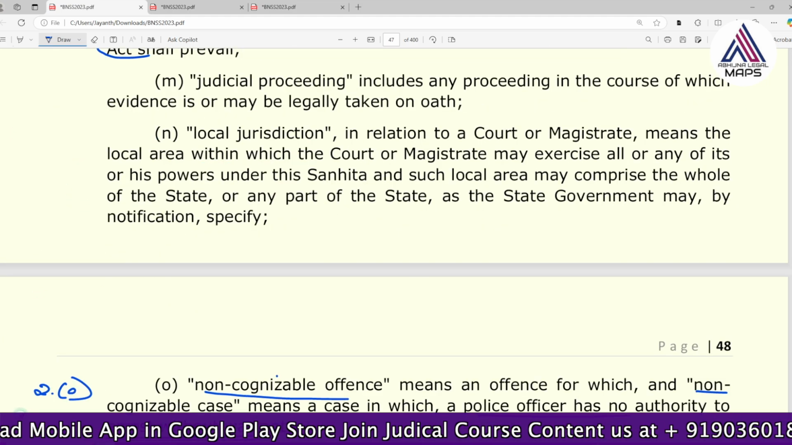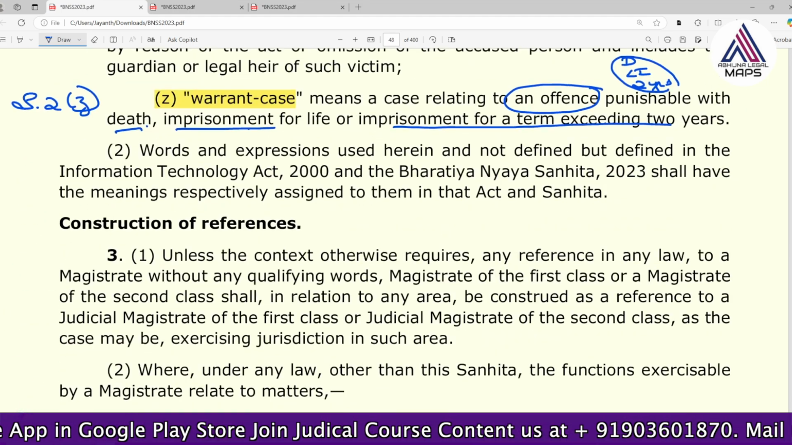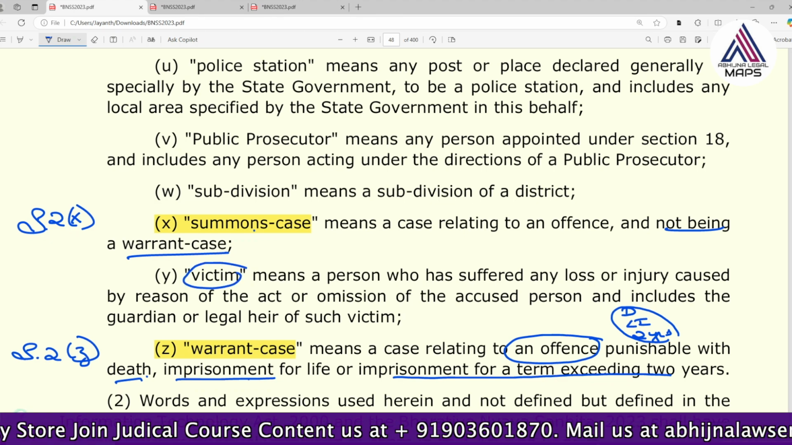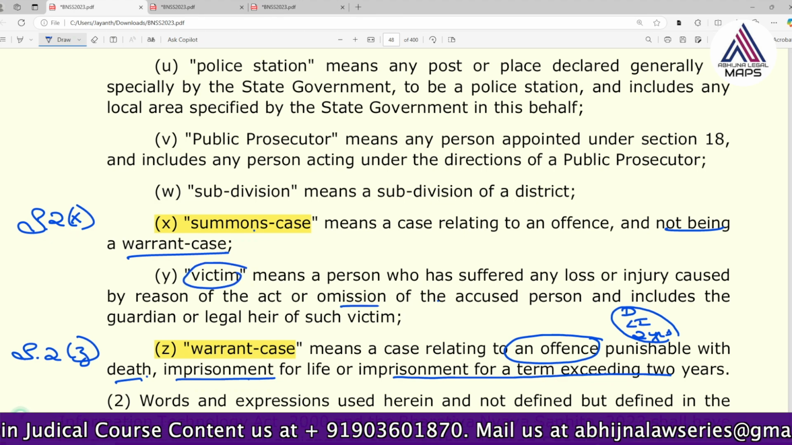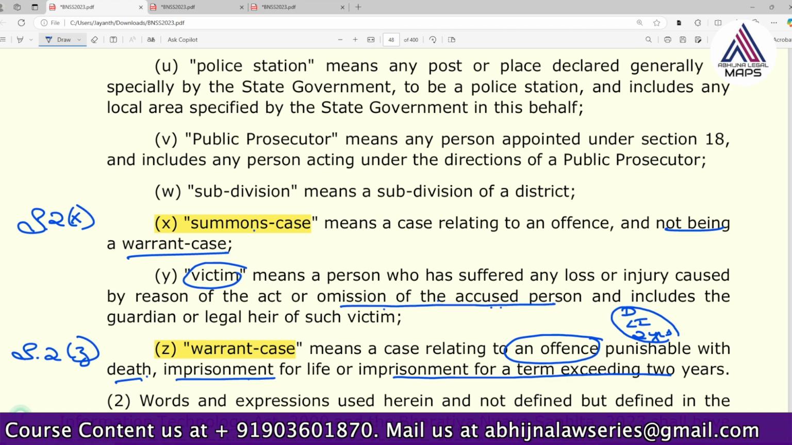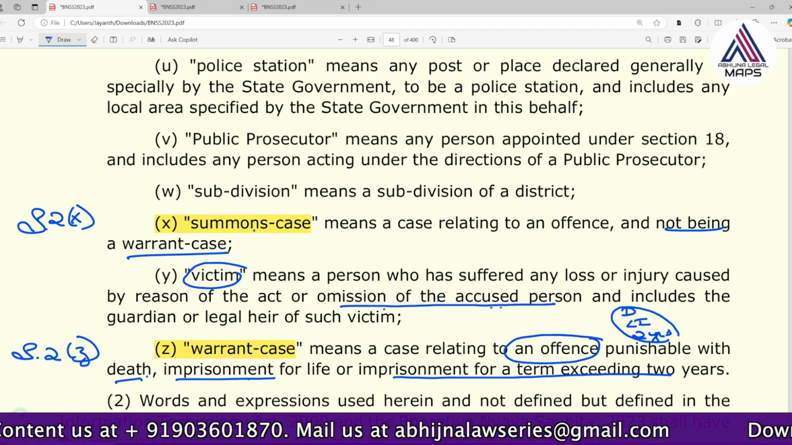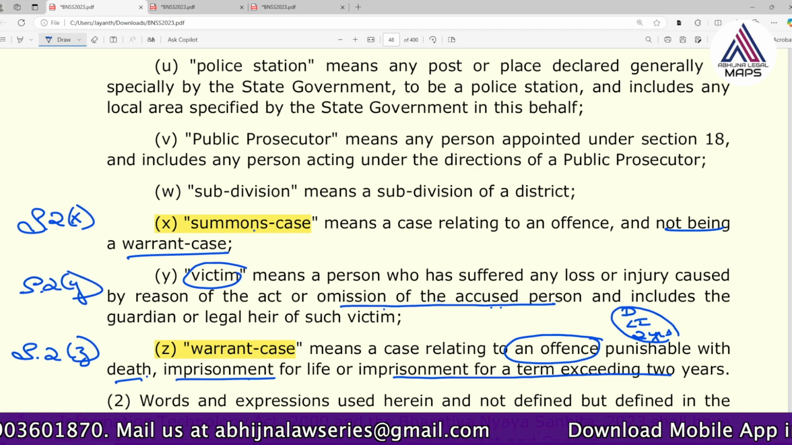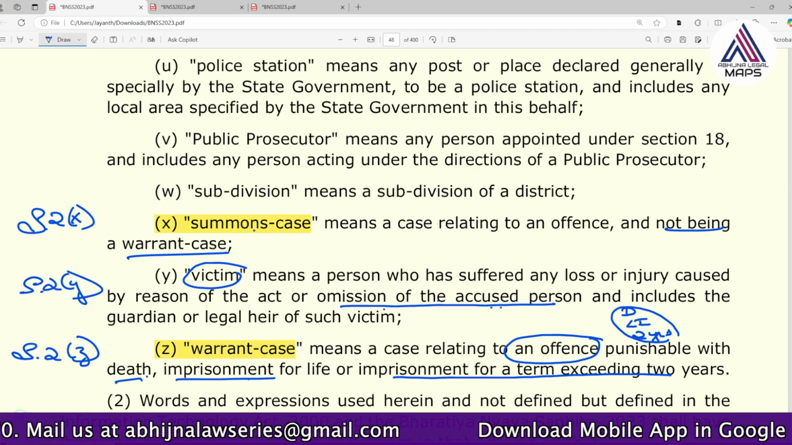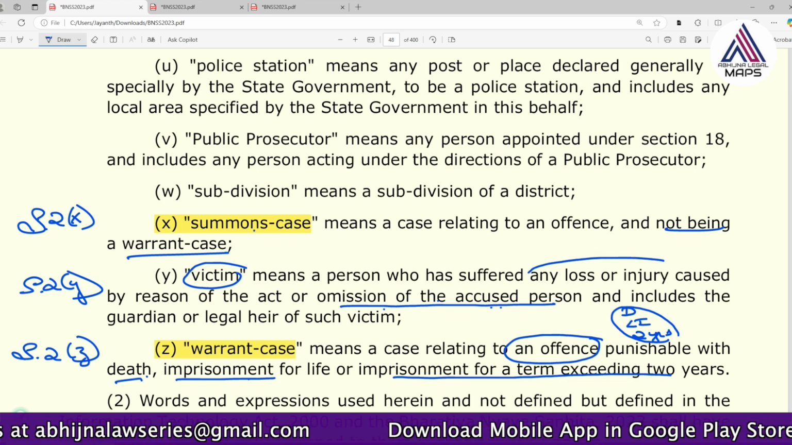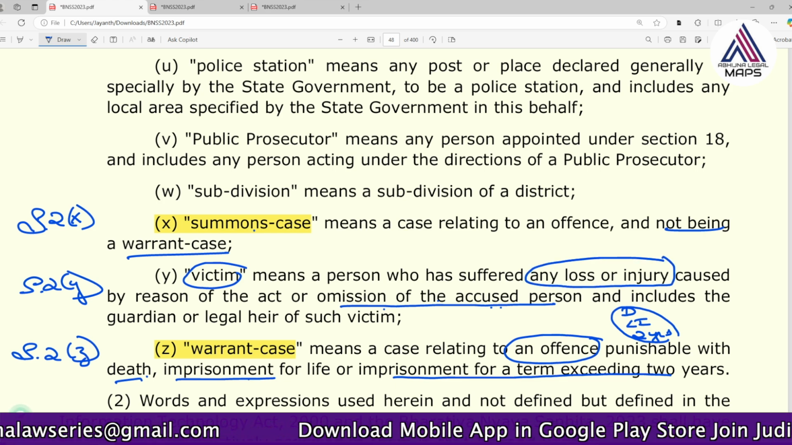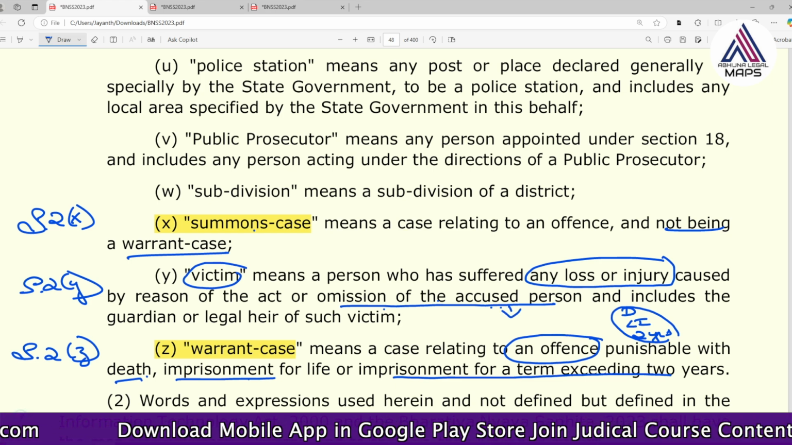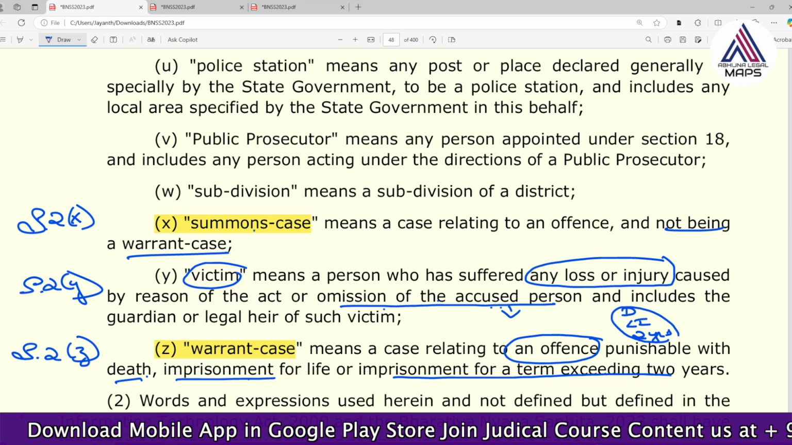And when it comes to the victim, next is the victim definition. A minor change has been made with respect to the accused person. Only this is something they have made. Section 2(y) says so. So who is a victim? A victim is someone who has suffered any loss or injury. He has suffered some loss or some injury because of some act or omission of the accused person.